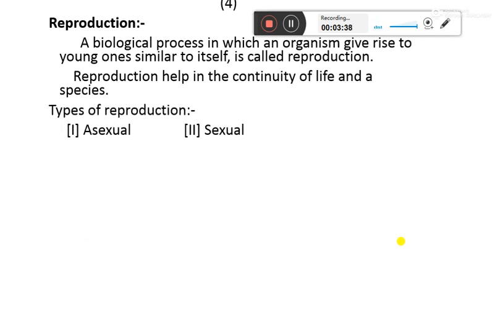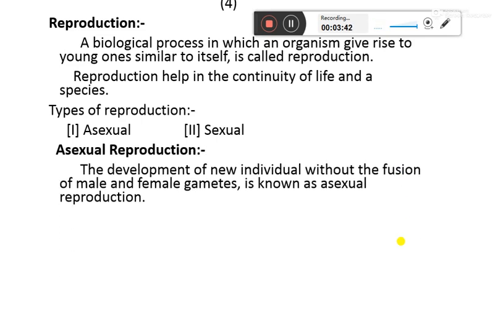The types of reproduction are asexual and sexual reproduction. Now, asexual reproduction is the development of an individual without the fusion of male and female gametes. Here, no gametes are formed. Since no gametes are formed, there is no chance of fusion, and that's why we say it is a type of asexual reproduction.